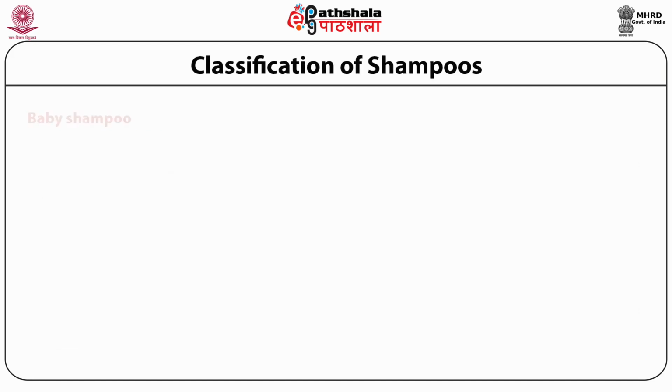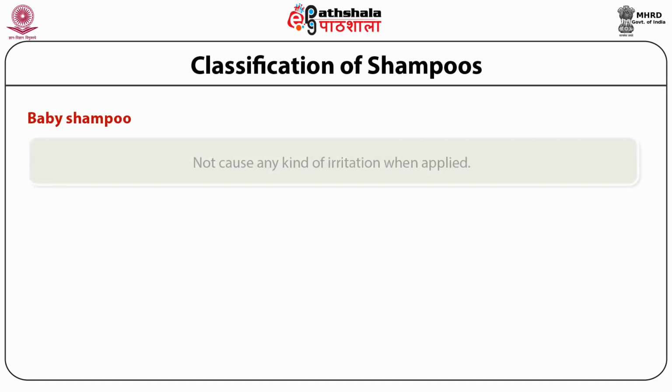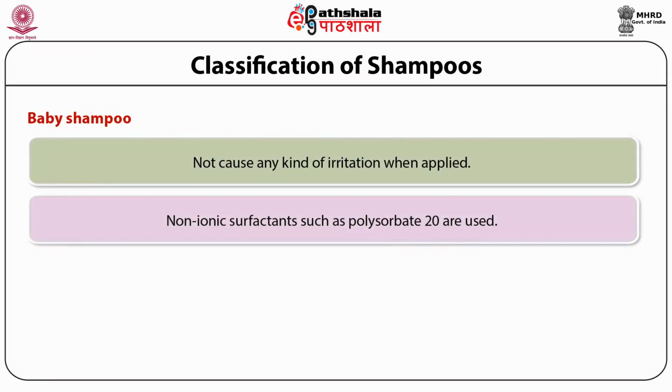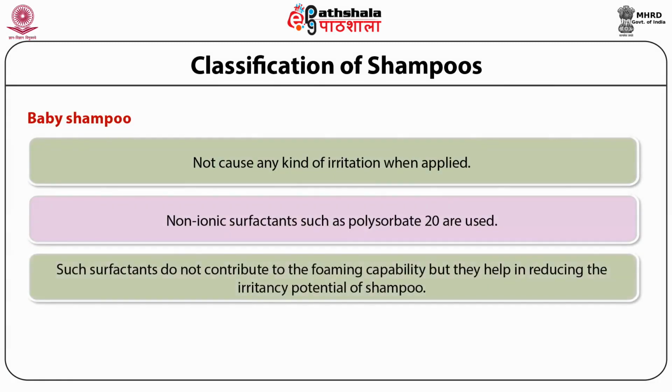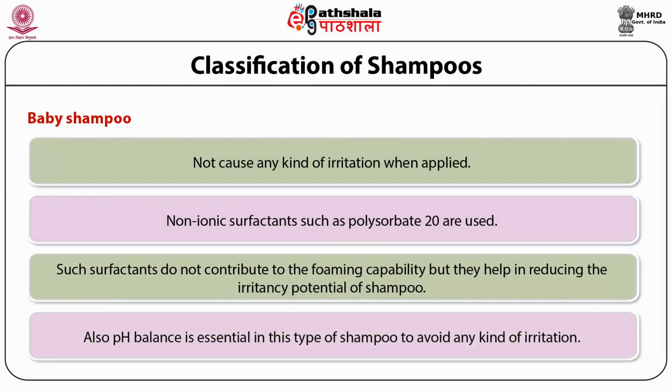Nowadays in the market, the baby shampoos are also available. These shampoos do not cause any irritation when applied. They consist of non-ionic surfactants such as polysorbate 20. Such surfactants do not contribute to the foaming capacity, but they help in reducing the irritancy potential of the shampoo. Also, the pH balance is essential in this type of shampoo to avoid any kind of irritation.